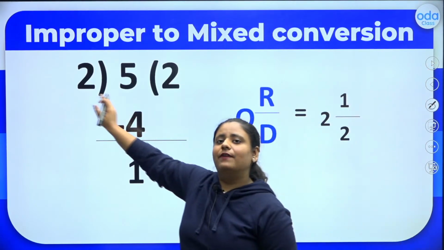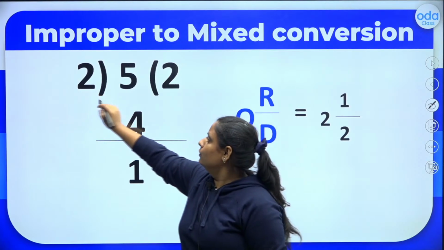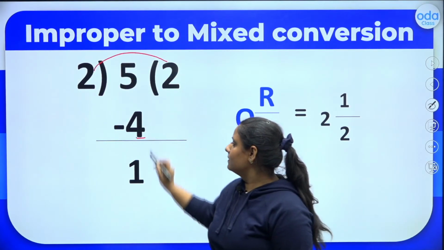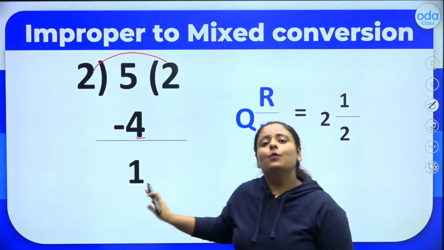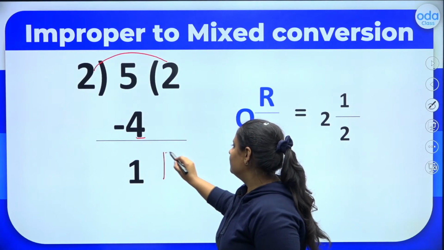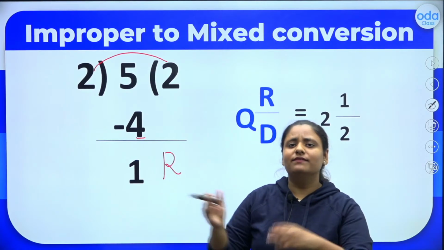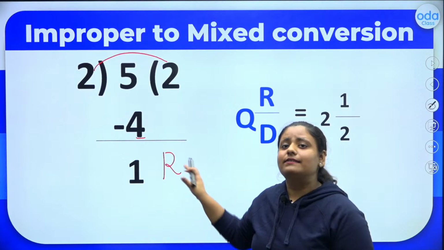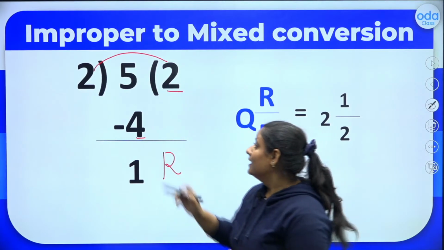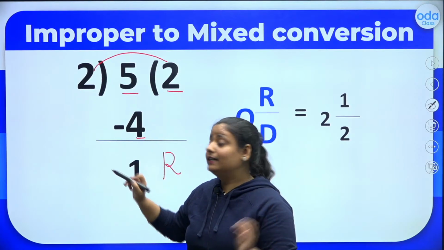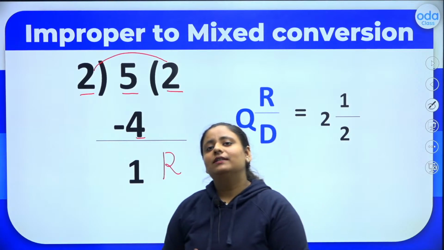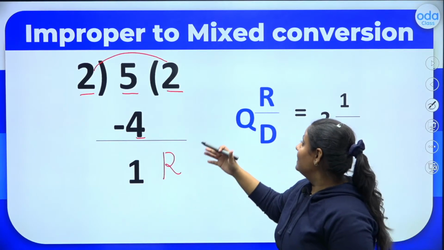So let's divide 5 by 2. 2 2's are 4. If you subtract, you will get 1. So what is this 1? This 1 in division is called the remainder, right? Whatever is left is called the remainder. This 2 is your quotient, right? And this is your dividend and 2 is your divisor. I hope you all know about these already. So now let's see.